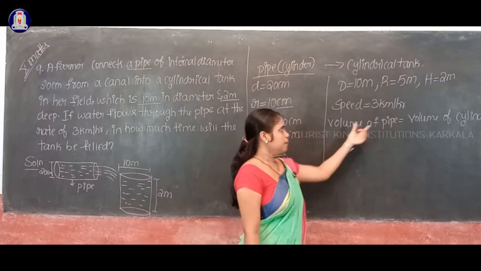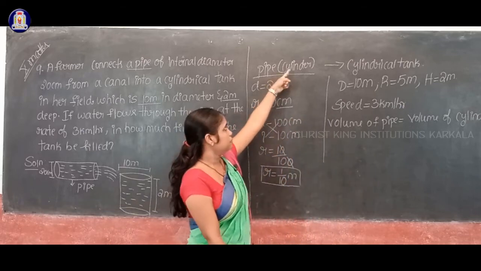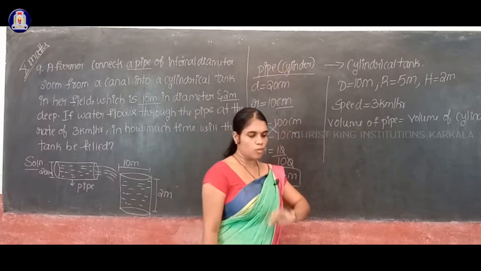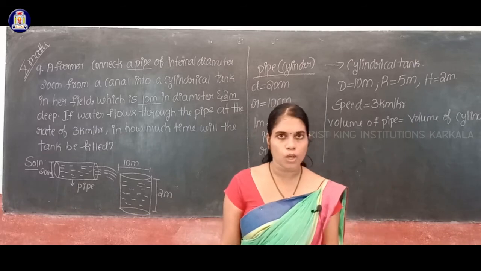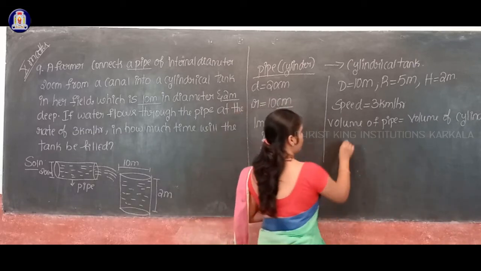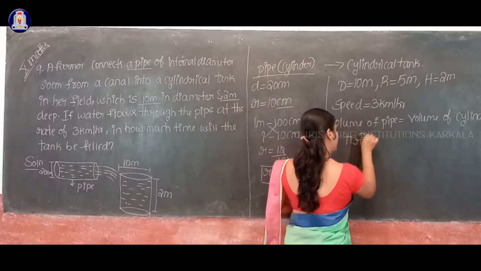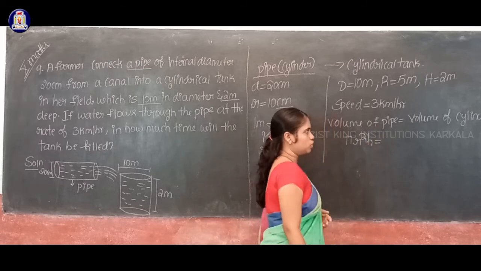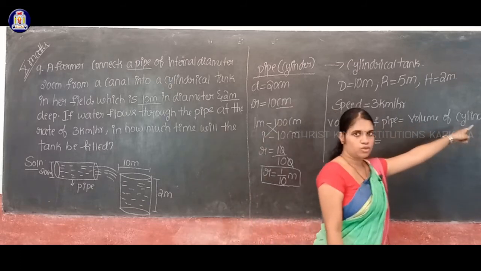Pipe means this is in which shape? Pipe means this is a cylinder. So volume of pipe is nothing but the volume of a cylinder. What is the formula? We'll use pi r square h, equal to, again one more cylinder we have, the cylindrical tank.